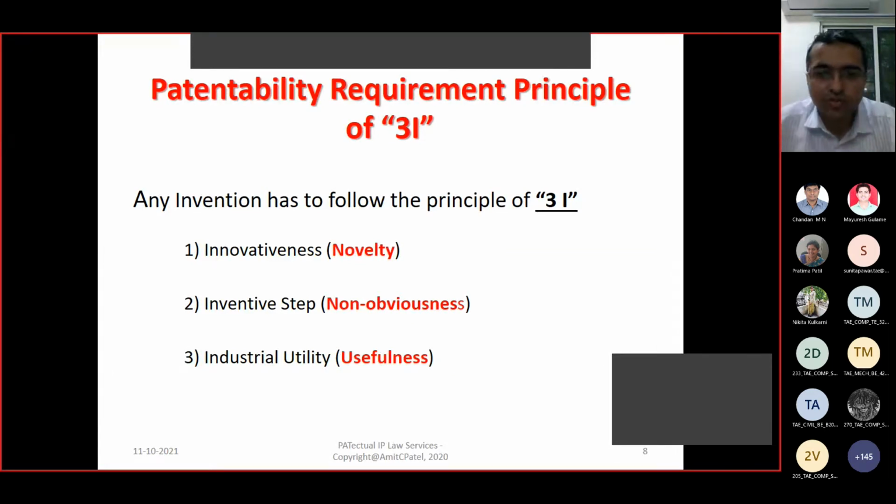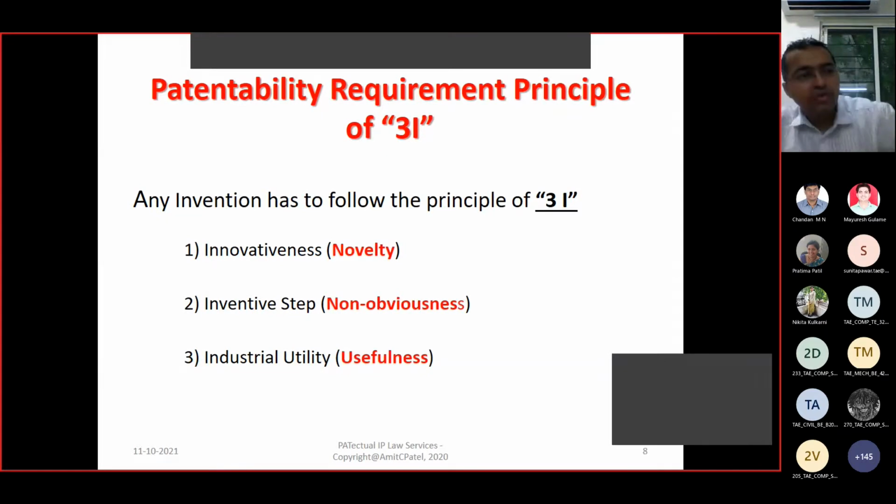And the third is useful. Whatever you have created should be useful to the society or to the industry, or it should solve a technical problem. That is usefulness. So in practical terms, any invention for which you are applying for a patent is to be purely judged on these two criteria, novelty and non-obviousness.